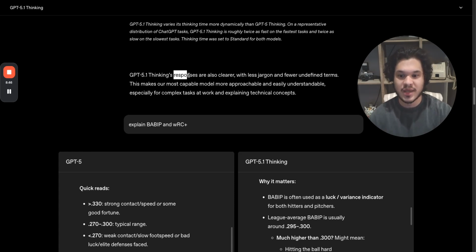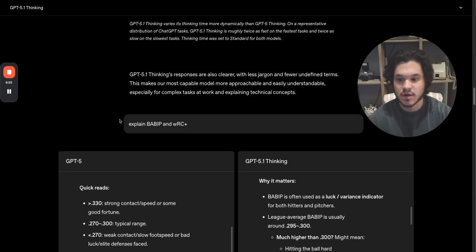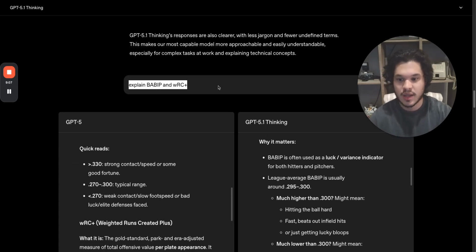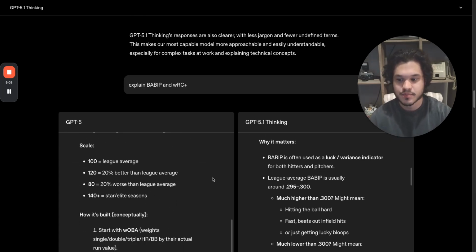Here's basically, like I said, sometimes it does give you a lot of fluff. You have to kind of parse through it. So the thinking model, which again, I'm mostly using, I'm not really using the instant model. I use mostly the thinking model. Responses are also clear. Less jargon, fewer undefined terms. That's great. Makes this the most capable model more approachable and easily understood. Perfect.